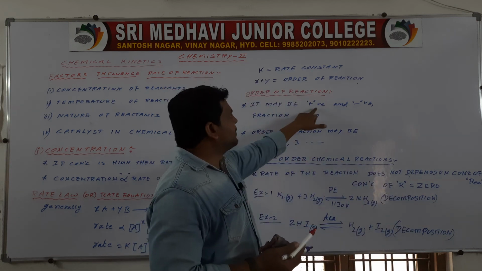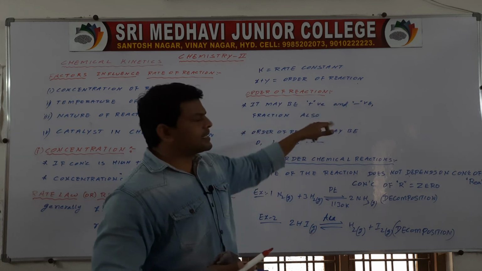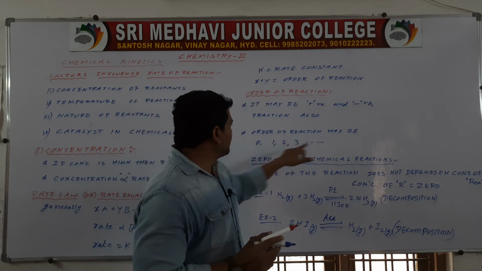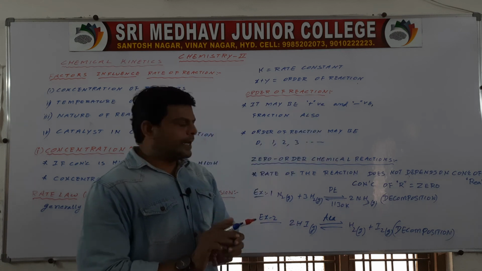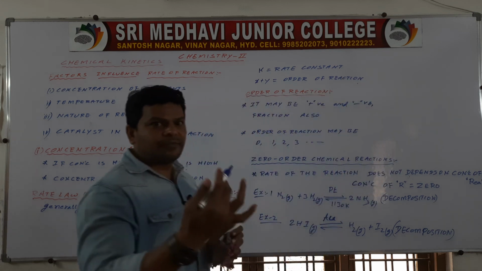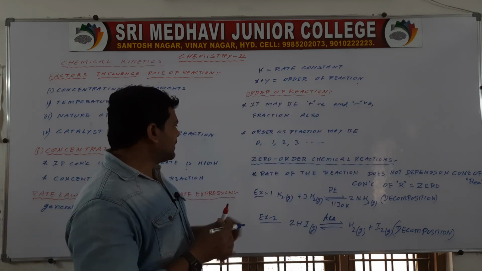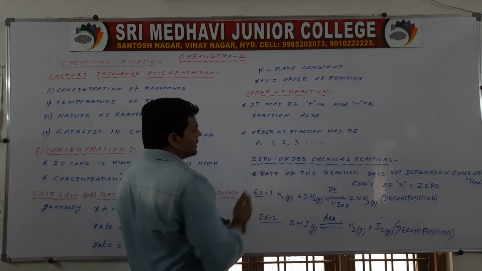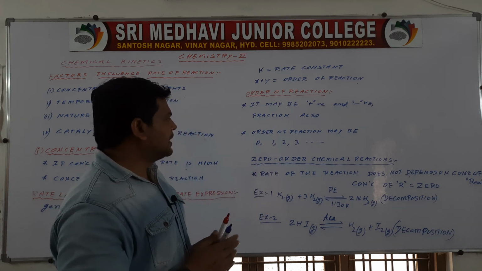Order of reaction may be positive, negative and fraction also. Here order of reaction may be 0, 1, 2, 3 and negative, negative fraction numbers like this. Okay, so first, how many types of orders? The first one is the zero order chemical reaction.